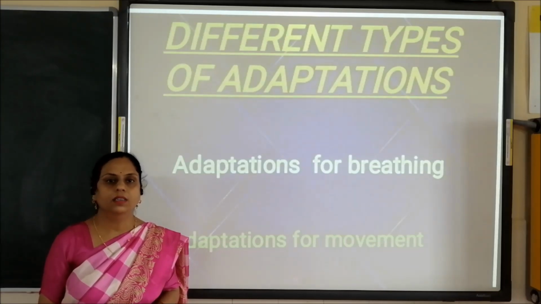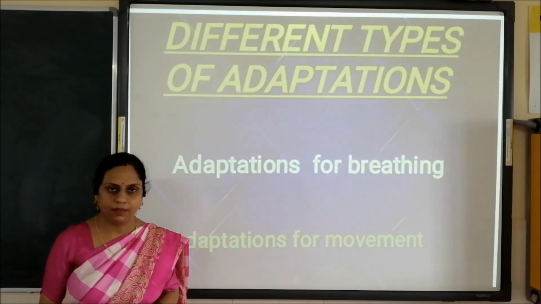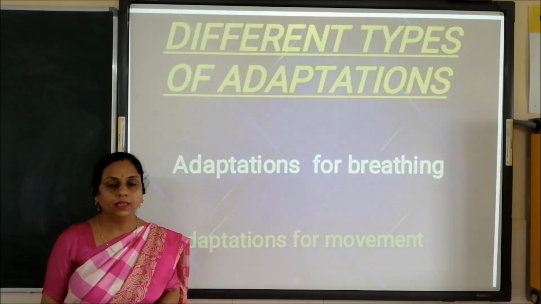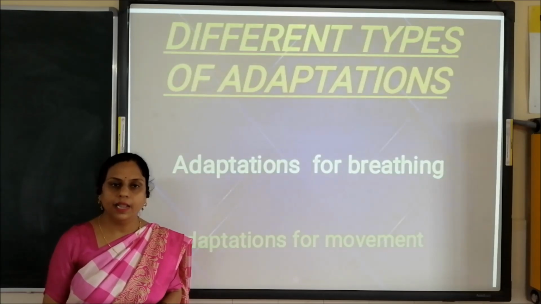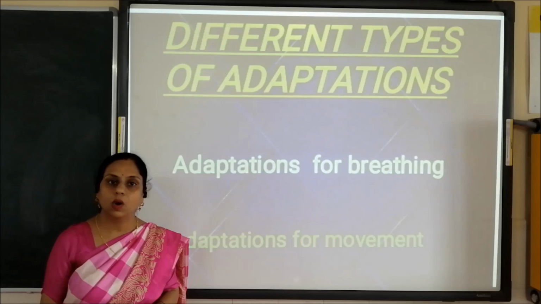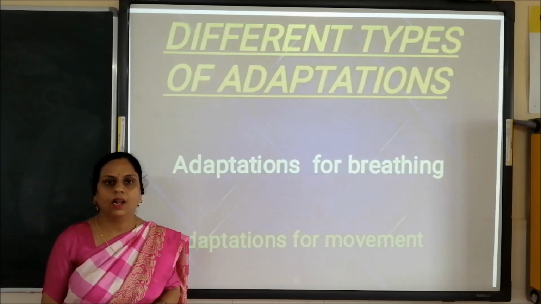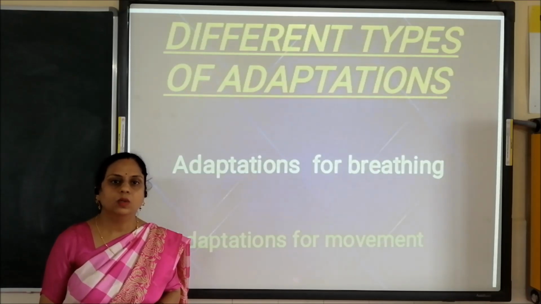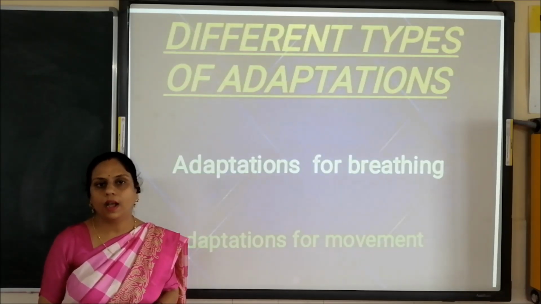We have learned the terms habitat and adaptations. So what is habitat? The place where an animal lives, eats and reproduces is called its habitat. Special features which allow animals to survive in their habitat are called adaptations.